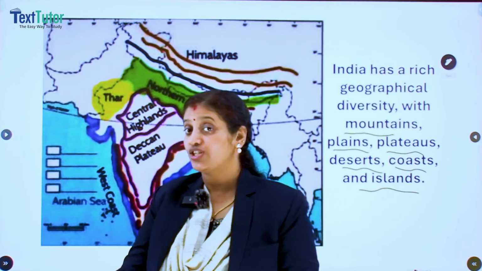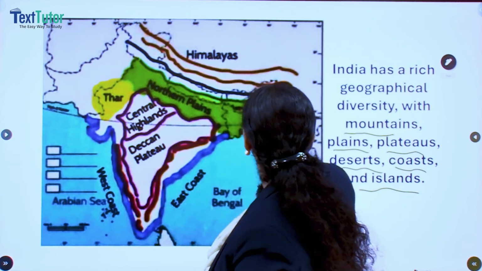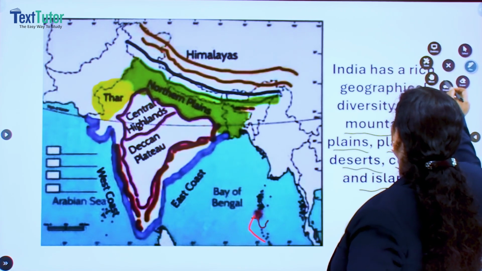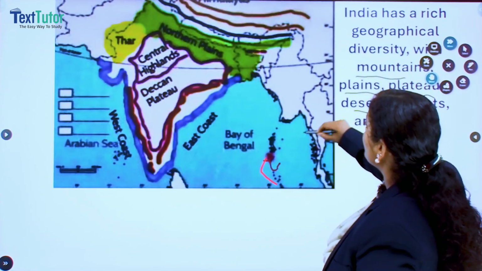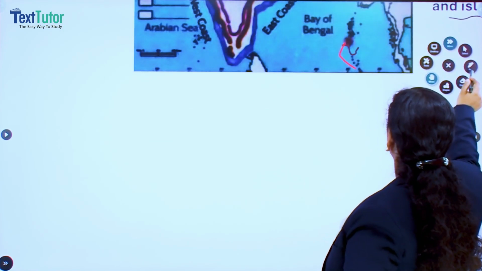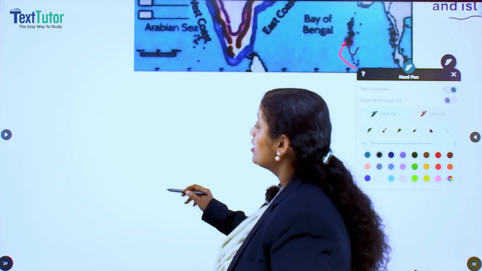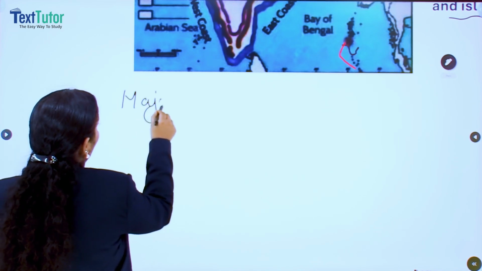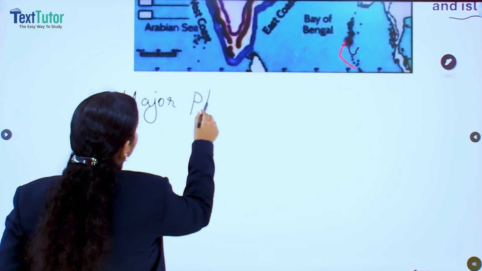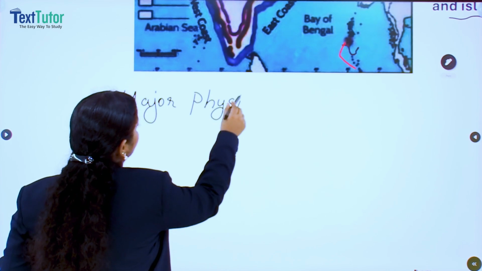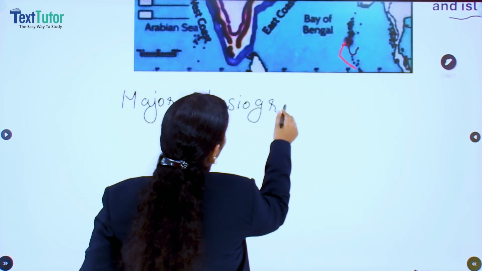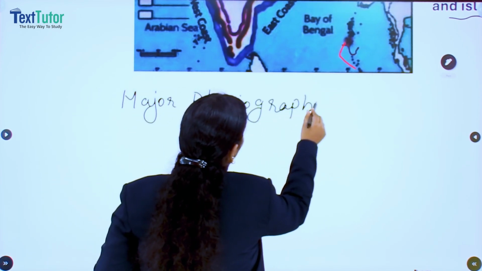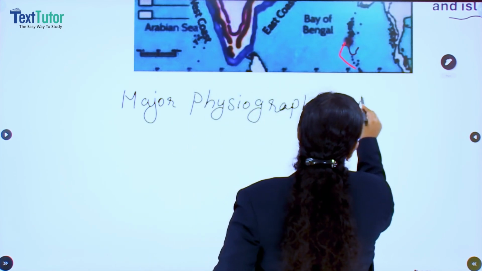Okay, so my question, which are the major physiographic divisions of India? Once again, let's explore the first one, major physiographic divisions of India.